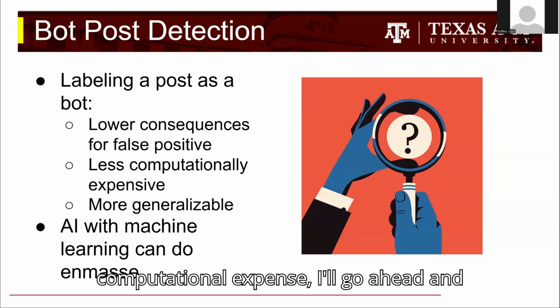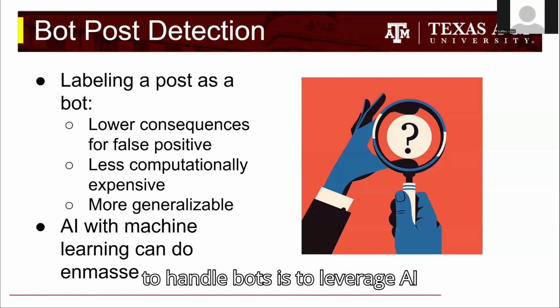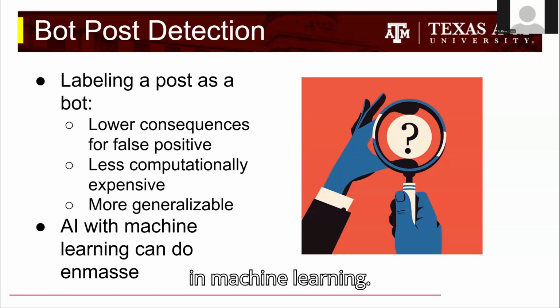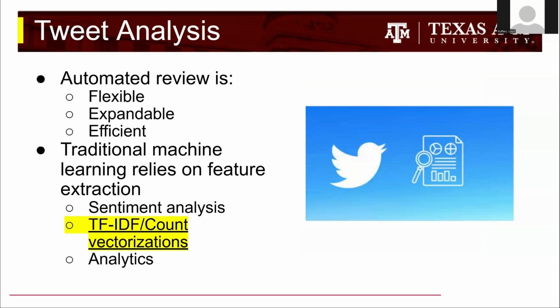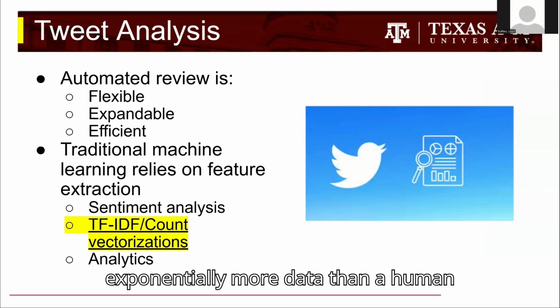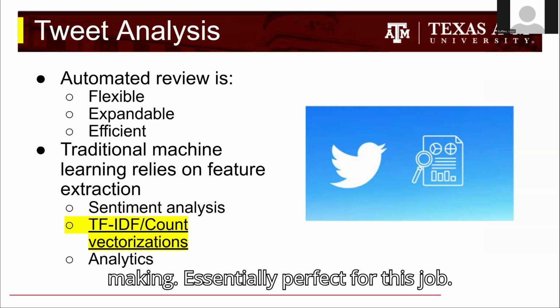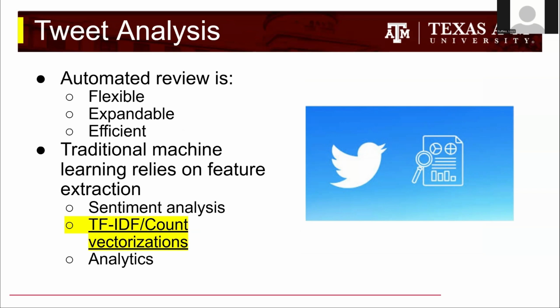Since we touched on computational expense, I'll go ahead and say that obviously one of the best ways to handle bots is to leverage AI and machine learning. These tools are able to go through exponentially more data than a human and can make quick decisions en masse, making it essentially perfect for this job.